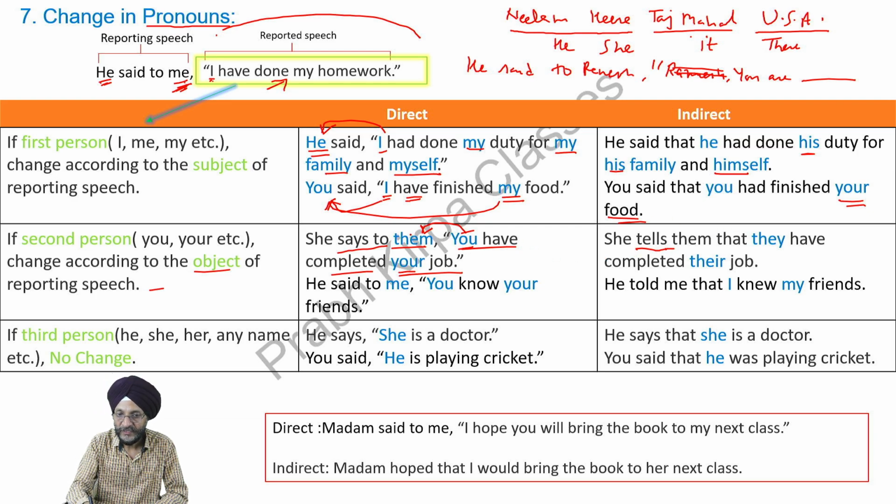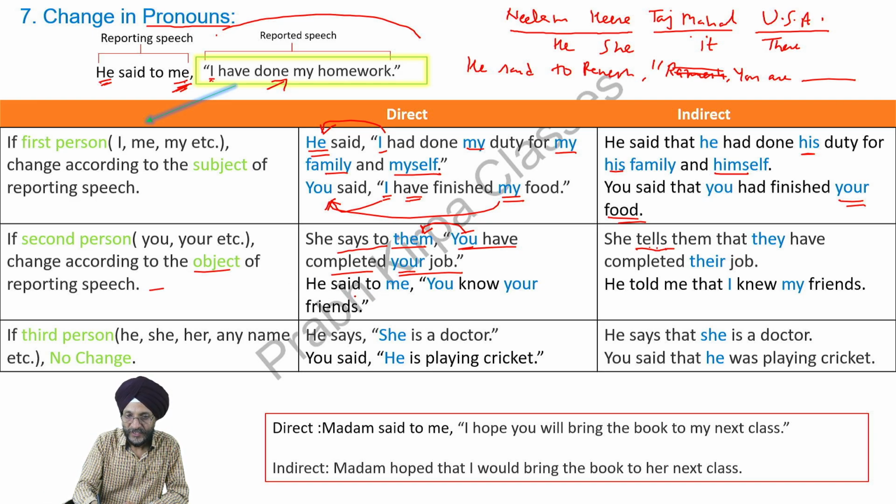You means they have completed their job. We have not changed it into had. Have remains the same because here the reporting verb is in the present. If it is in the present, we are not to change the present tense of the reported speech.